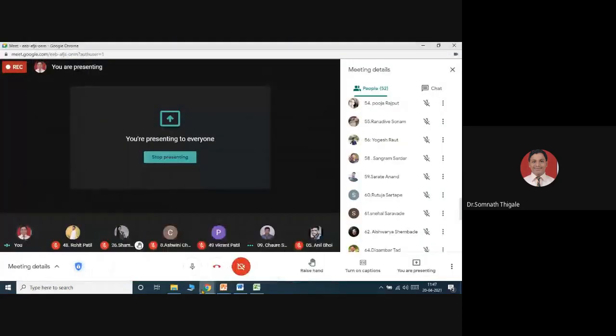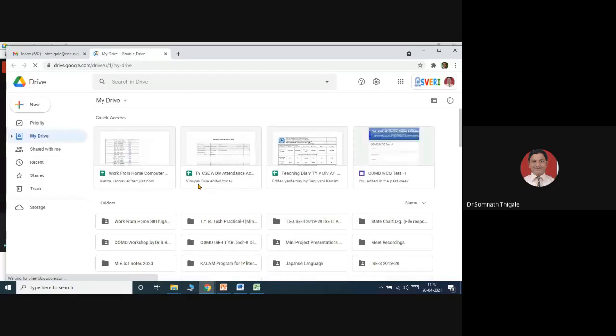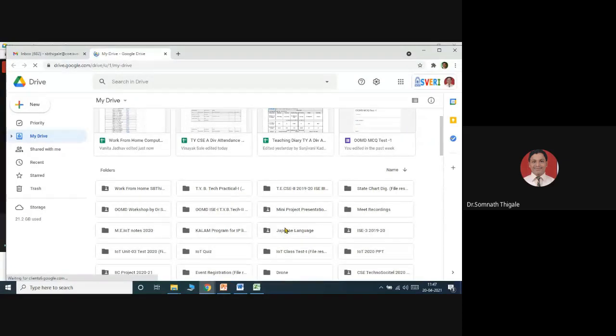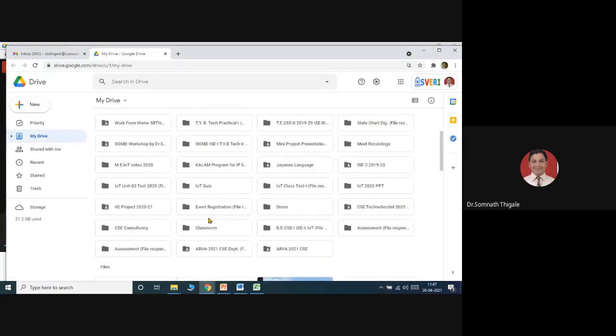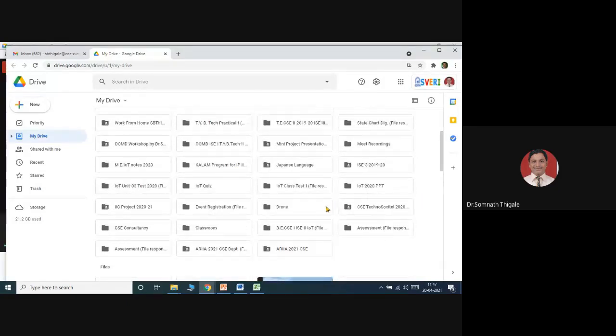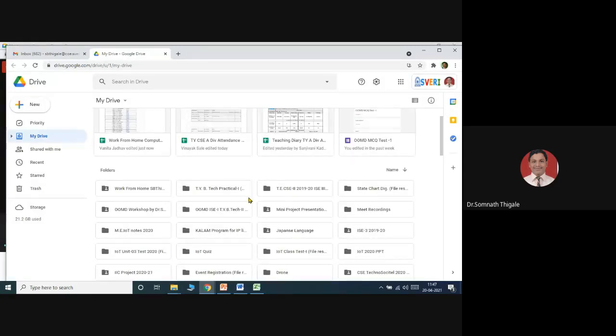Just a moment. I'll go to my mail ID. I'll go to Drive. You can share this Excel with the students, or your subordinates also, and at a time they can change the values. I'll go to the option. It is kind of a feature you are getting in the Microsoft Excel option over here.